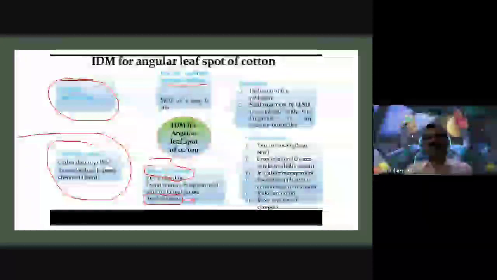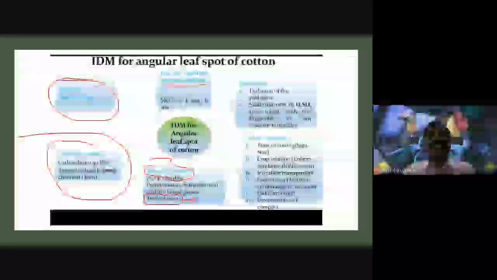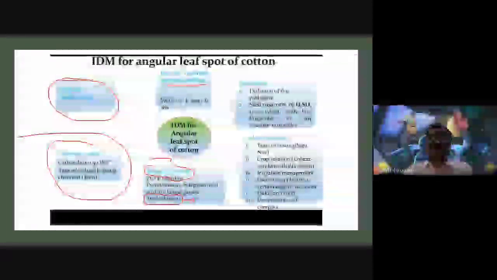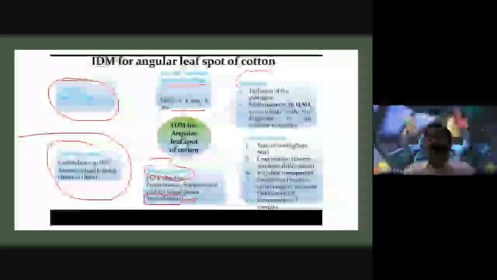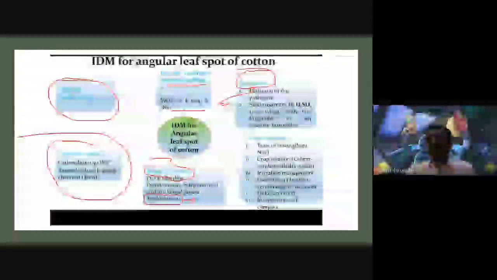Some of the resistant varieties are MCU10, L604, and L389. These are the cotton varieties which are resistant to the angular leaf spot disease. Along with this, quarantine methods are also very important. These quarantine methods are very important because they exclude the pathogen.